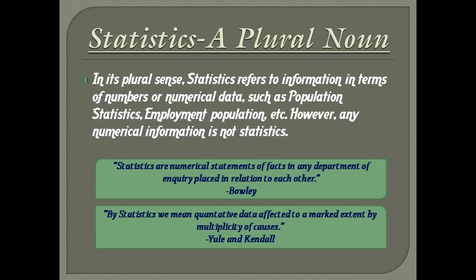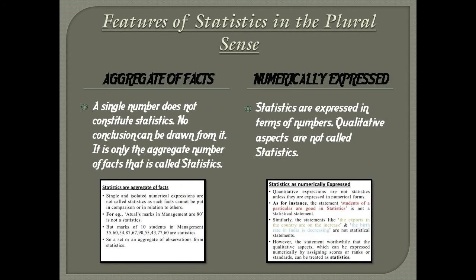Now, the features or characteristics of statistic in its plural sense. First one is aggregate of facts. A single number does not constitute statistic. No conclusion can be drawn from it. It is only the aggregate number of facts that is called statistic. For example, if it is stated that there are 1000 students in our college, then it has no statistical significance. But if it is stated that there are 300 students in arts faculty, 400 in commerce faculty, and 300 in science faculty in our college, it makes statistical sense as this data conveys statistical information.